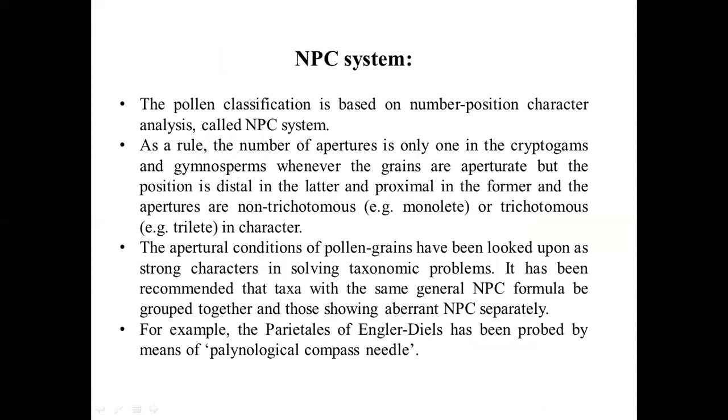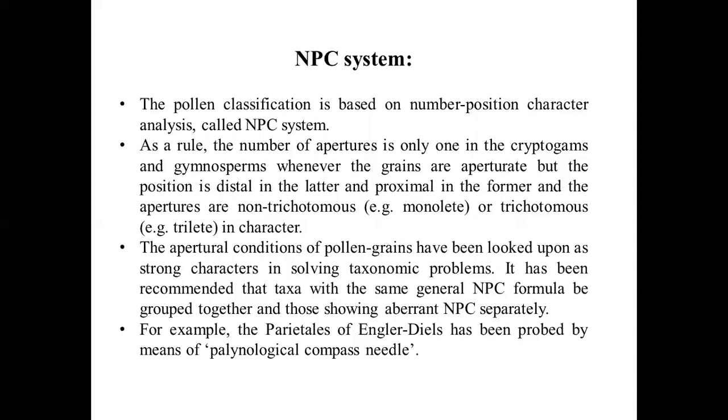NPC system. The pollen classification based on number, position, character analysis is called the NPC system. As a rule, the number of apertures is only one in the cryptogams and gymnosperms, but the position is distal in the latter and proximal in the former, and apertures are non-trichotomous, for example monolete, or trichotomous, for example trilete in character.